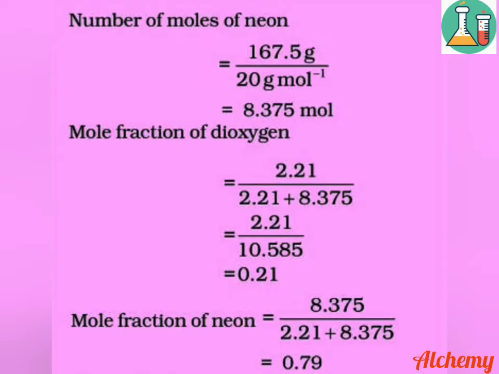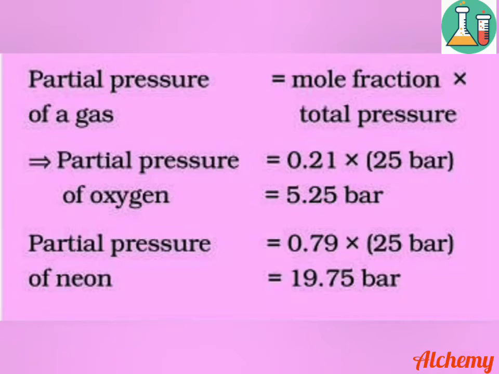Similarly, the mole fraction of neon is given by number of moles of neon divided by total number of moles, that is number of moles of neon plus number of moles of dioxygen, that is 8.375 divided by 2.21 plus 8.375. So the mole fraction of neon is 0.79. Now the partial pressure is given by mole fraction into total pressure. So the partial pressure of oxygen is mole fraction of oxygen into total pressure, that is 0.21 into 25 bar, and the answer is 5.25 bar. Similarly, partial pressure of neon is mole fraction of neon into total pressure, that is 0.79 into 25 bar, and the answer is 19.75 bar.